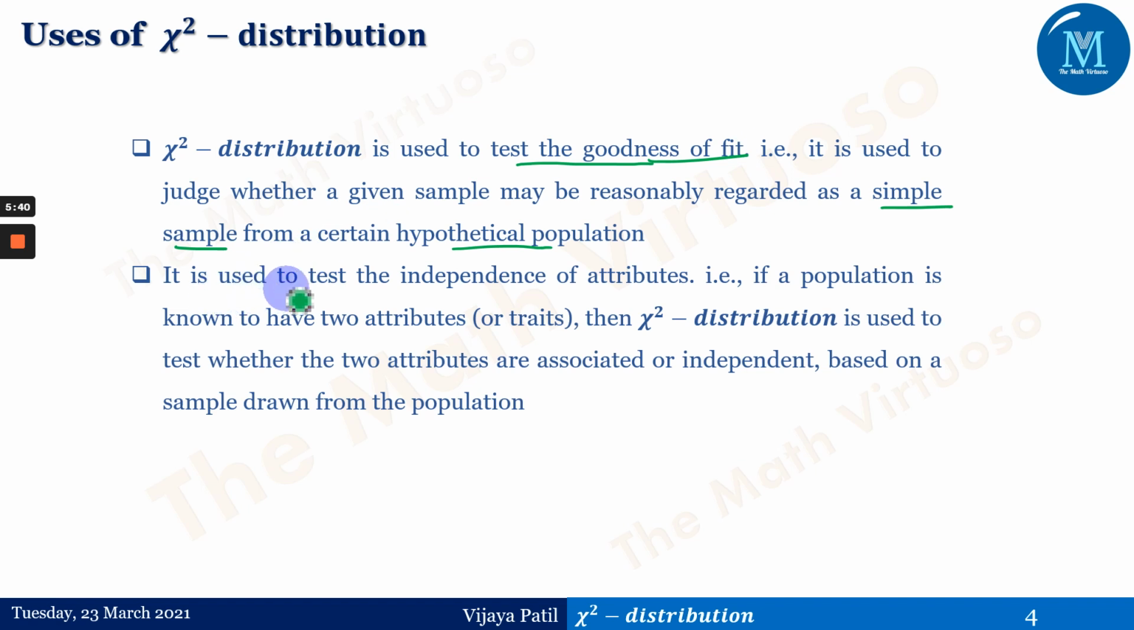And the second is, it is used to test the independence of attributes. That is, if a population is known to have two attributes or traits, then the chi-square distribution is used to test whether the two attributes are associated or independent based on the sample drawn from the population.